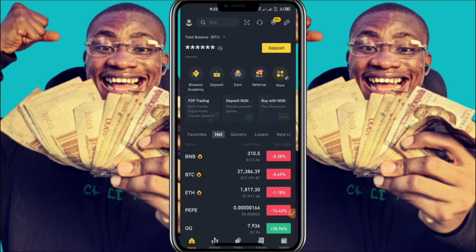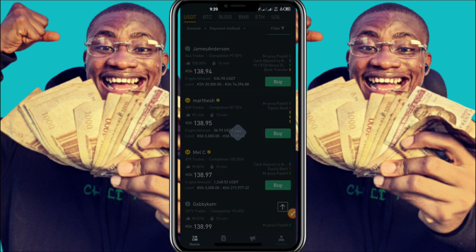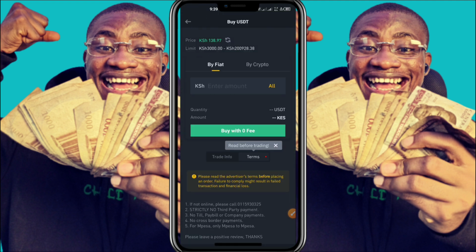Let's go, guys. All right, guys, now coming to the third platform, the name of the platform is Binance. So what we're going to be doing next is that we're going to be clicking over here, which is P2P trading. Now what the person is going to do is to come over to Binance P2P trading in order to make a purchase of 96 USDT. The person can actually choose a random merchant in order to buy 96 USDT. Now we're going to be clicking over here, buy crypto, to see for 96 USDT how much Kenya shilling the person is going to be having.